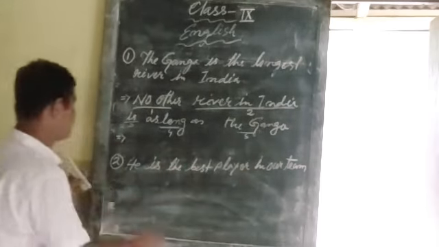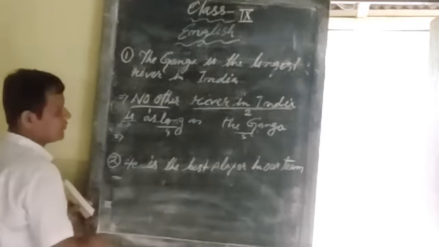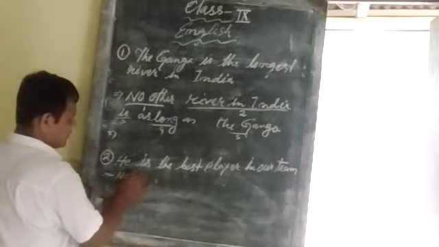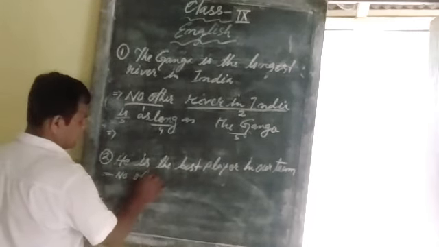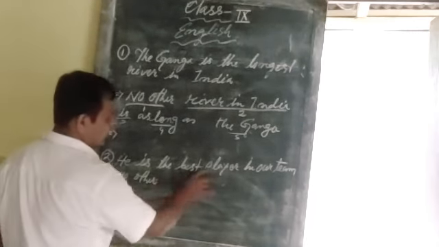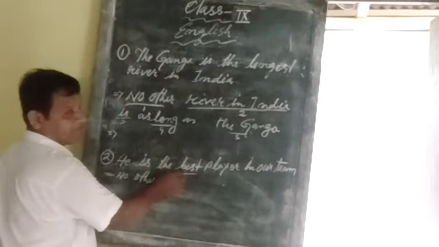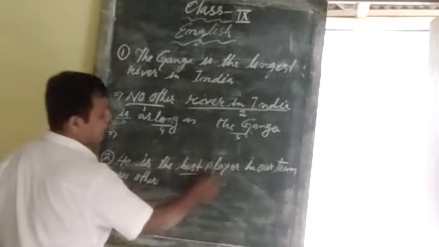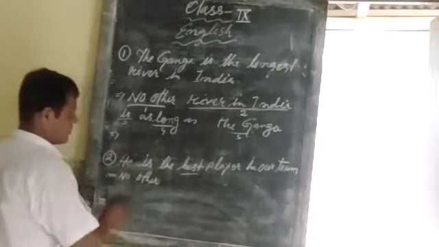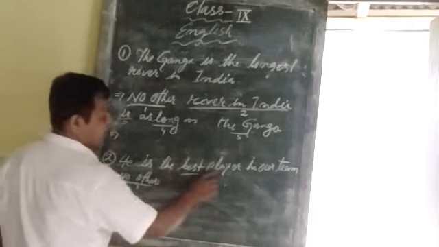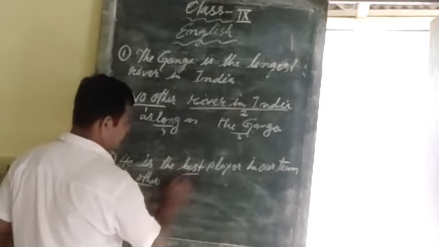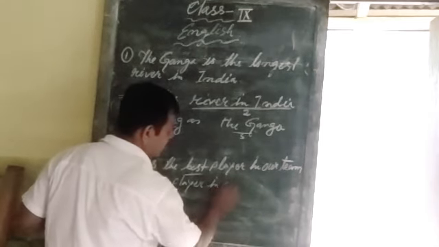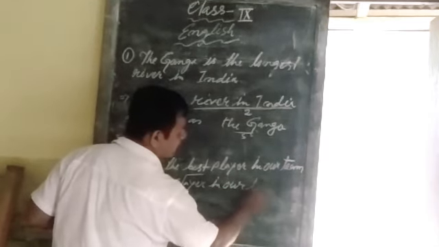Similarly we can do this also. First of all you write no other. Then after the degree, here the degree is best, the superlative form. Good, better, best. So after the degree, whatever you have, player in our team. First of all no other, then after the degree whatever you have, you write player in our team.